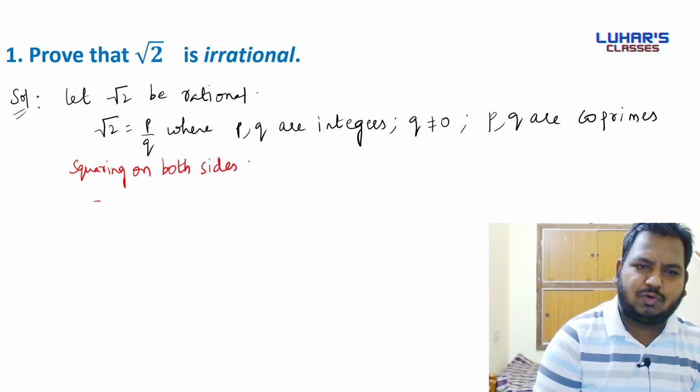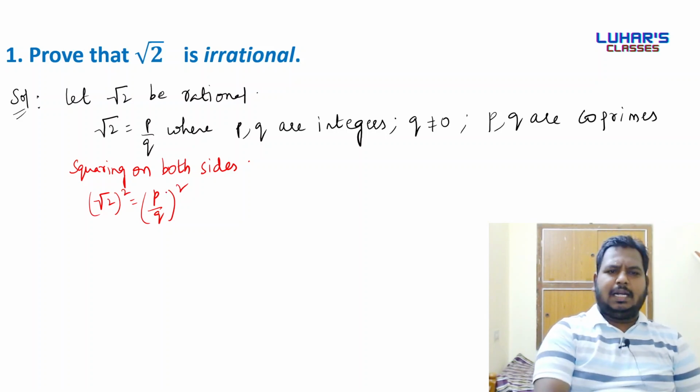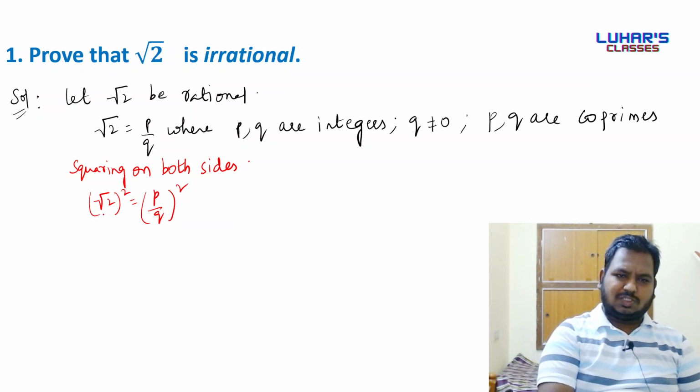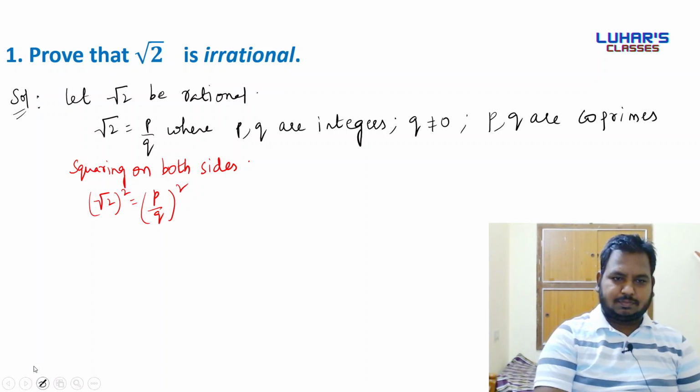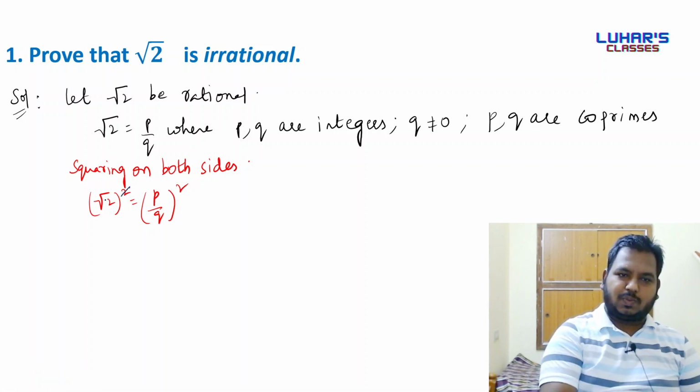So we'll have root 2 whole square is equal to p by q whole square. Now what are we going to get here? Root 2 whole square means the square root gets cancelled, left is 2. So 2 is equal to p square by q square. We'll transpose q square to the left hand side, we'll have 2q square is equal to p square.